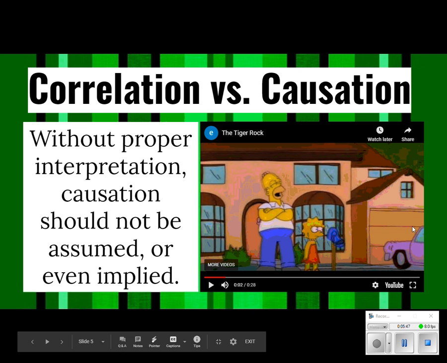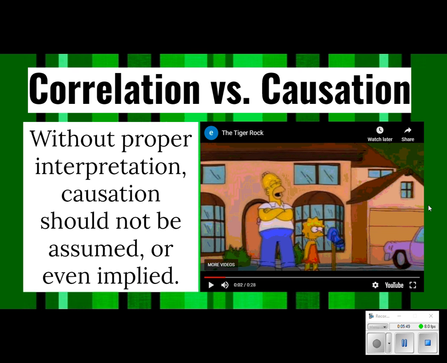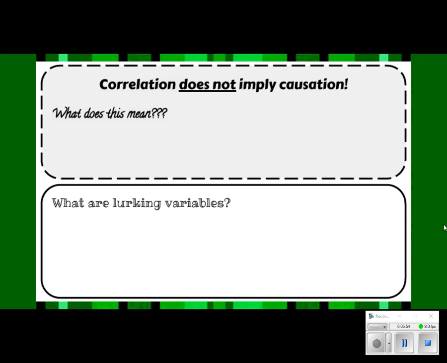I like The Simpsons a lot, and so kind of see they work a little bit of math in there as well. All right, so correlation does not imply causation, and you will hear that, especially when you get into upper level mathematics and statistics and people getting into arguments about things. So what does this even mean?